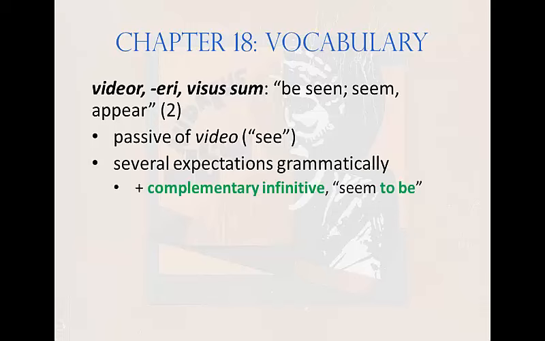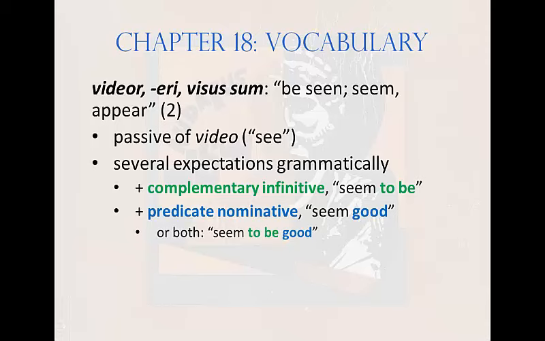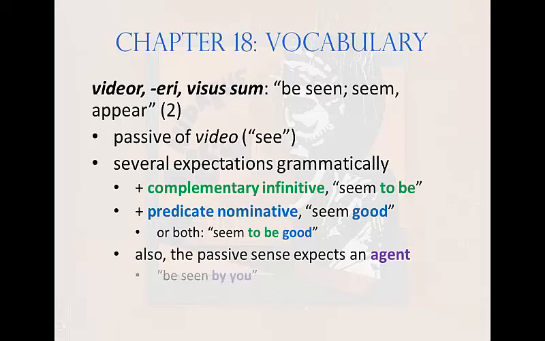It can expect a complementary infinitive, seem to be, a predicate nominative, seem good, or both, seem to be good. In its passive sense, it can expect an agent, as in be seen by you. But when it adopts the sense seem or appear, it never takes a passive agent.